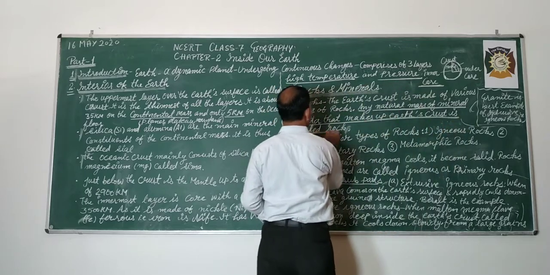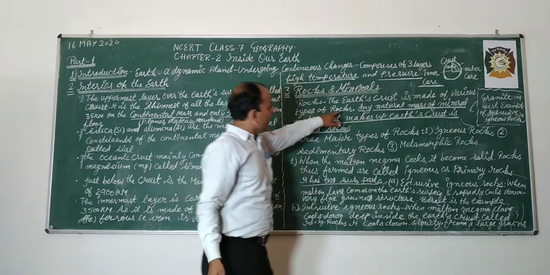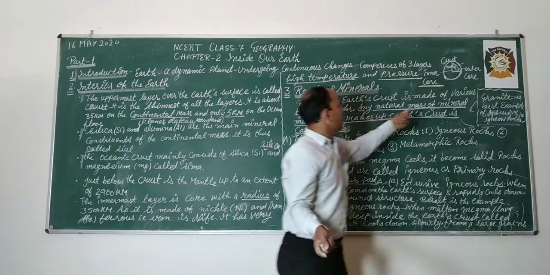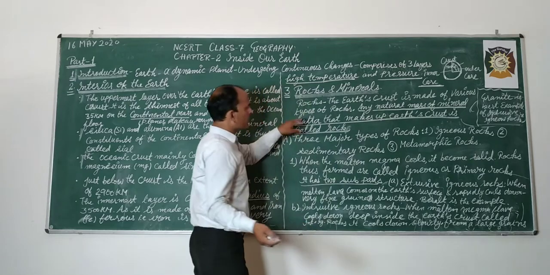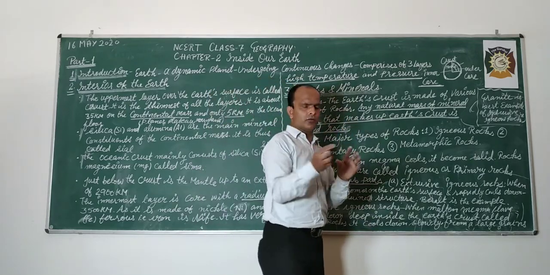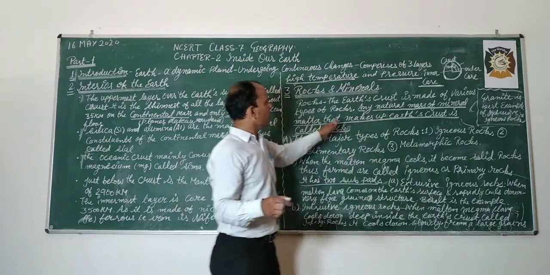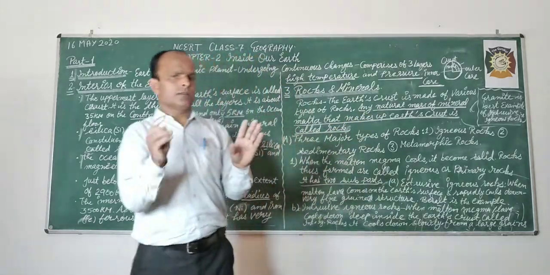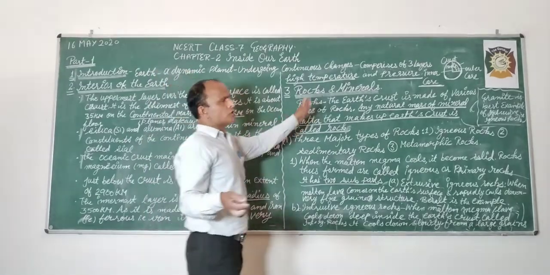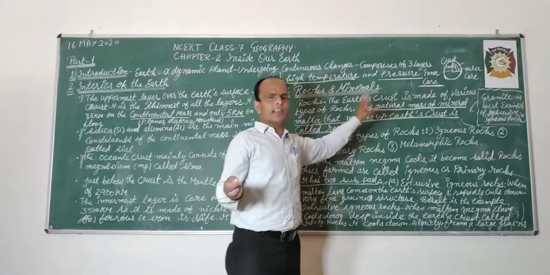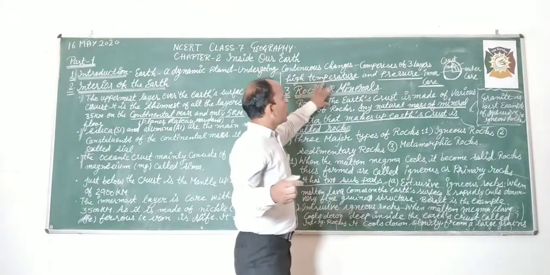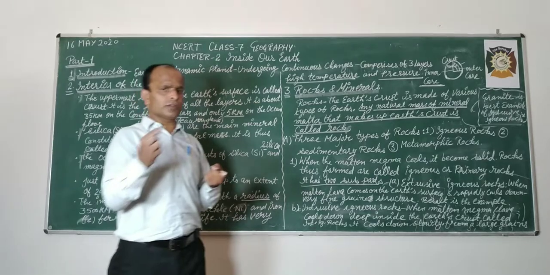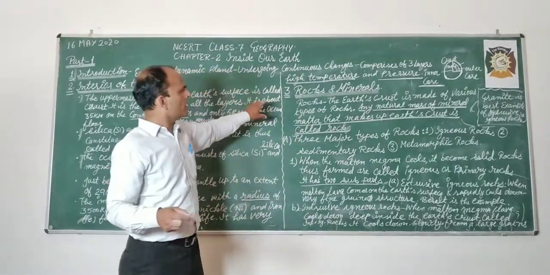So this is rock. Any natural mass of mineral matter, which comes from nature, that makes up the Earth's crust is called rock. जिसको हम पहाड़ कहते हैं, चट्टानें कहते हैं, बड़े बड़े पत्थर होते हैं, that is our rocks. So in the interior, on the crust, these are rocks.